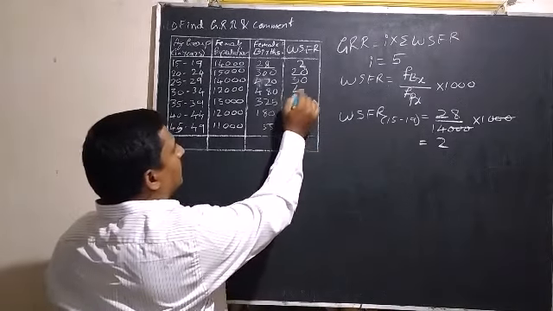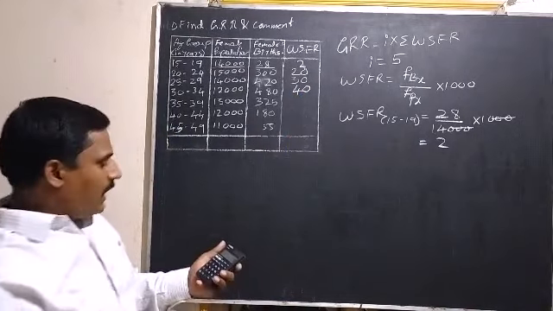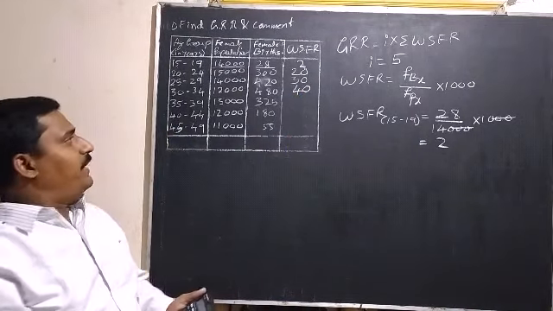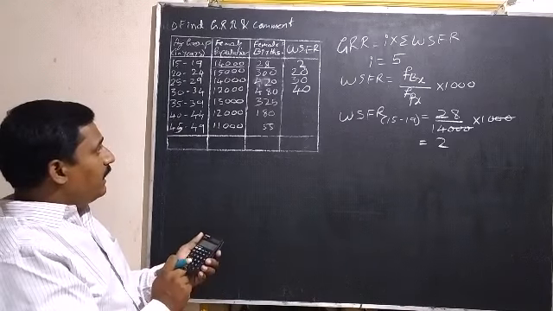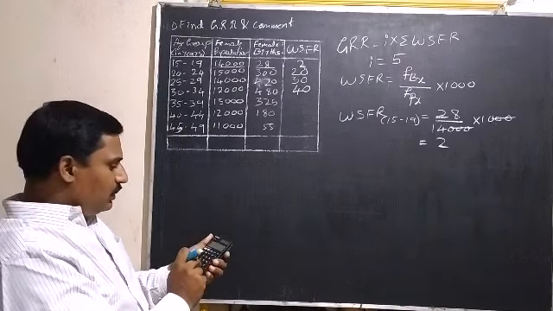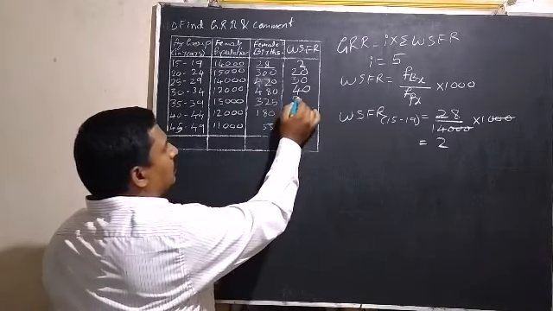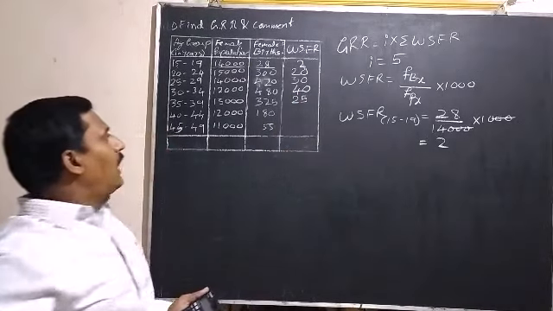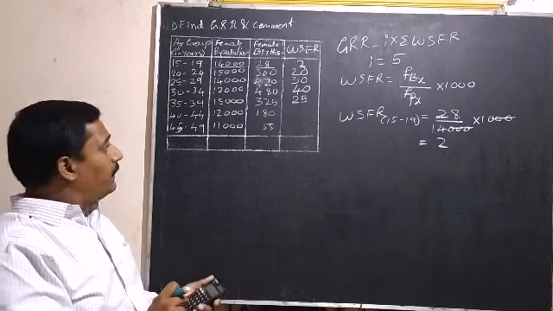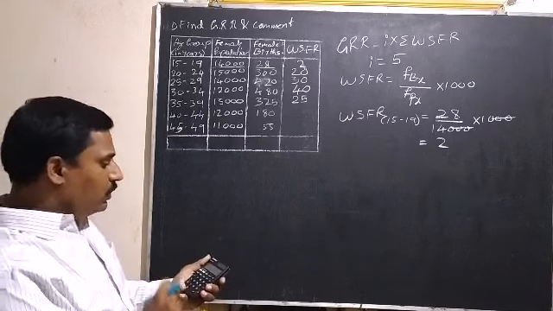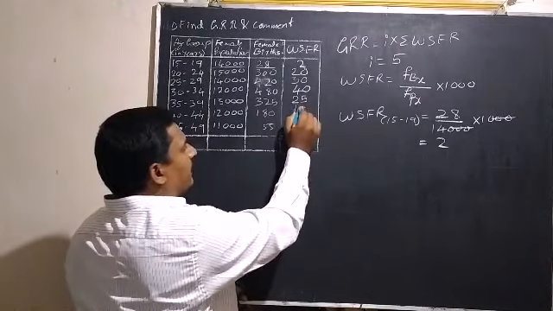And next one for age group 35 to 39, that is 325 divided by 13,000 into 1000 is equal to 25. And next 40 to 44, that is 180 divided by 12,000 into 1000 is equal to 15.